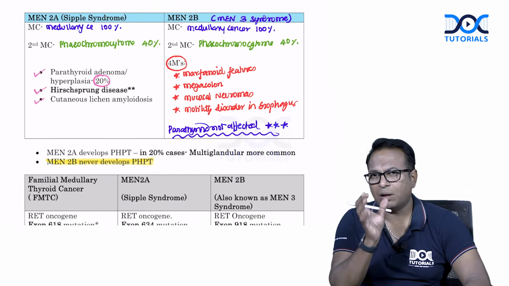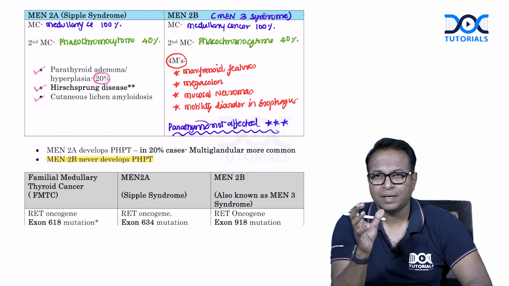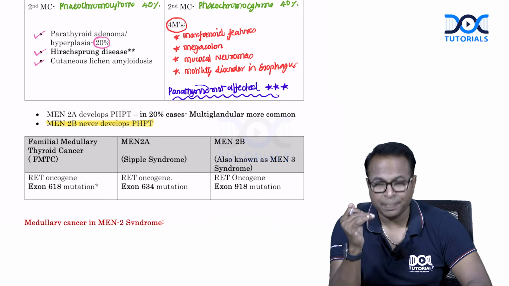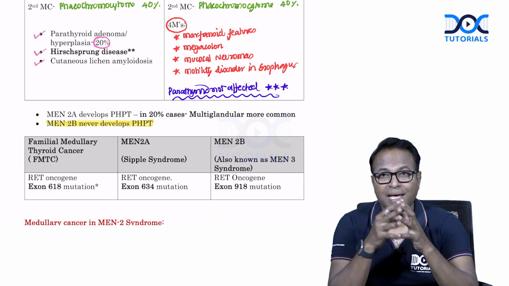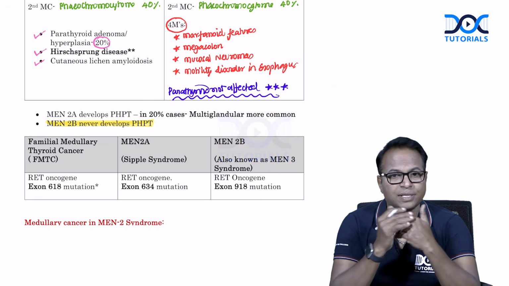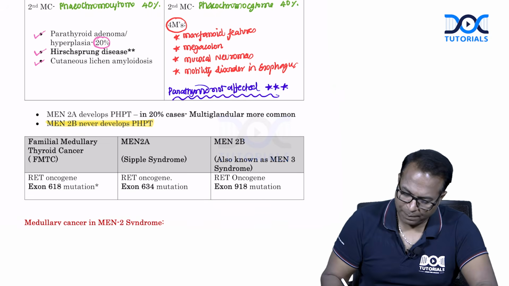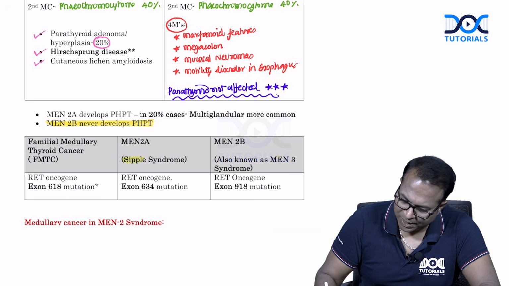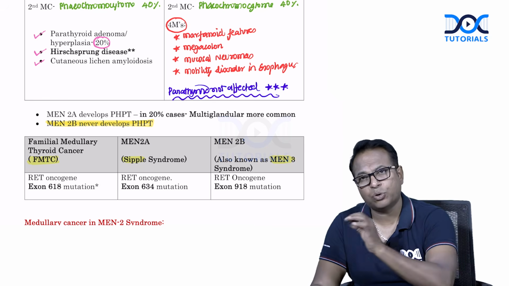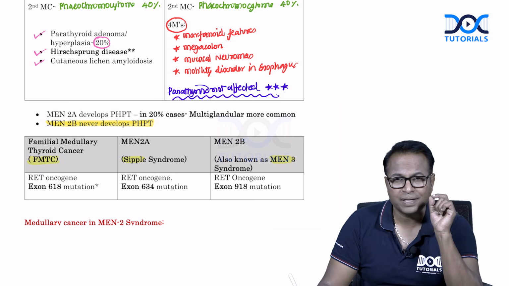Medullary cancer is a hallmark. C-cell hyperplasia, calcitonin secreting C-cell hyperplasia, is a hallmark of any MEN2 syndrome. So familial medullary thyroid cancer is one type. MEN2A syndrome, MEN2B syndrome, MEN2A is Sipple's, MEN2B is MEN3, and familial medullary thyroid cancer. All of them have RET oncogene mutation. The only difference is in the exon.